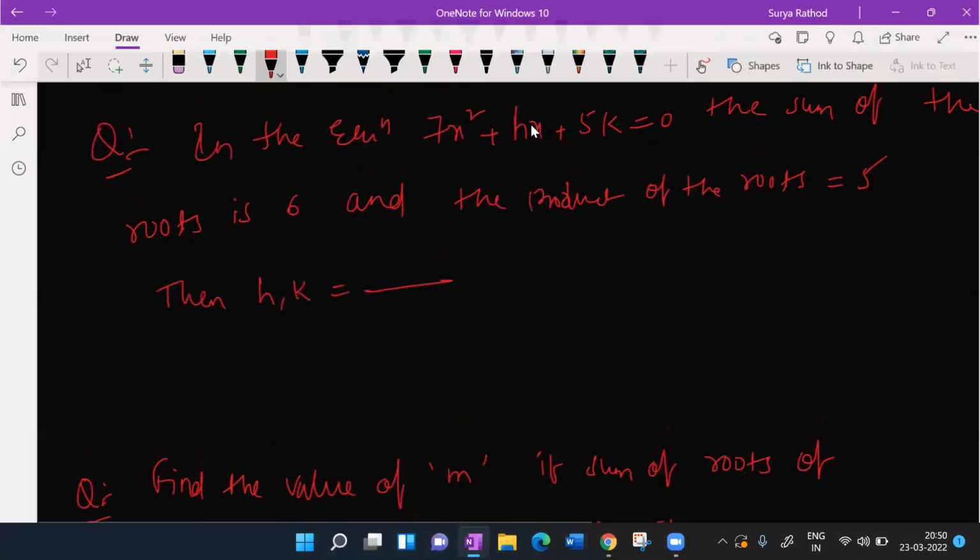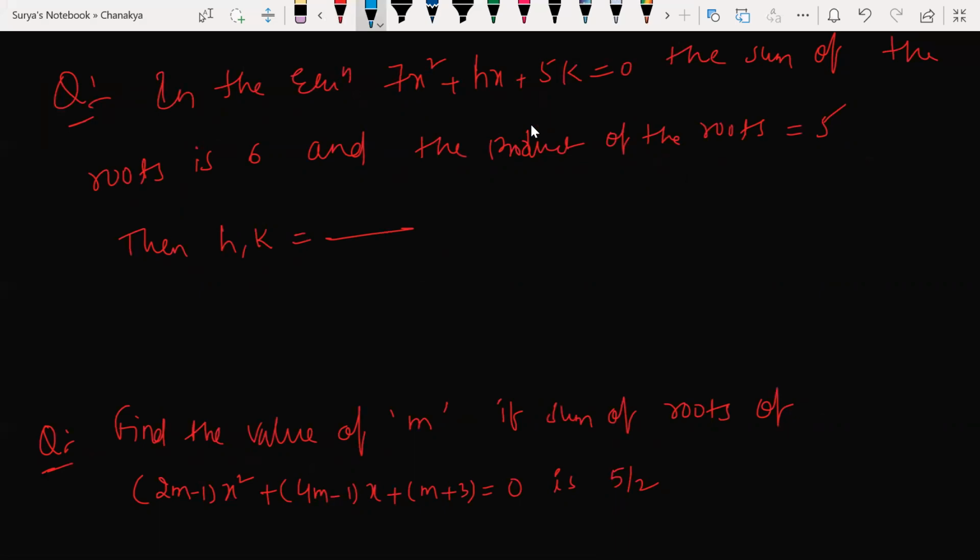Look at this. Options are: Option A, -42 and 7. Option B, -31 and 8. Option C, 62 and 12.